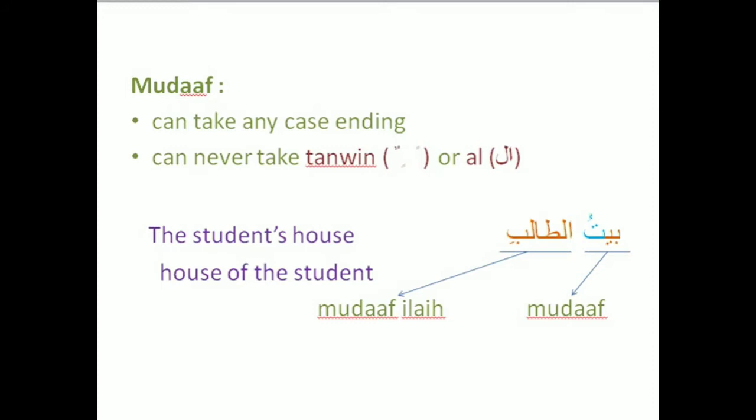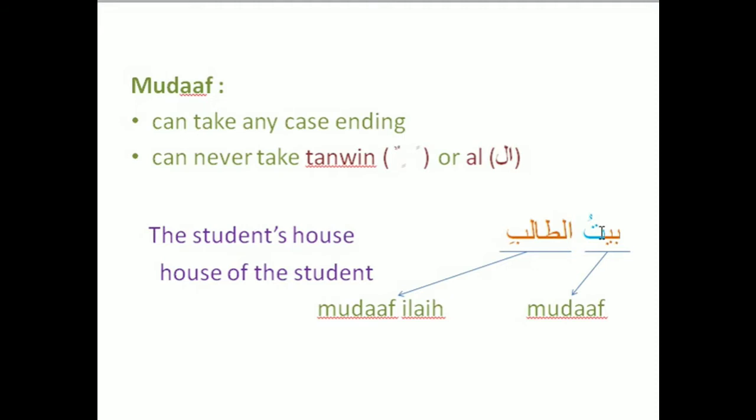For mudaf now, it can take any case ending. Here you see the example: baitu talib, baitu. The sound ending is u or tu, dhamma. It can be tu, ti, or ta. Like this one, baitu. But if we add fi here, or harful jar, fi baiti, or inna baita, like that. Okay, so it's okay to say ta, tu, and ti.